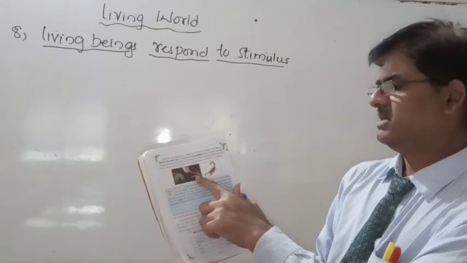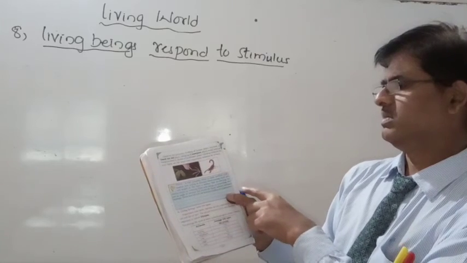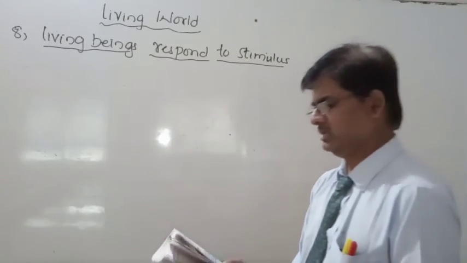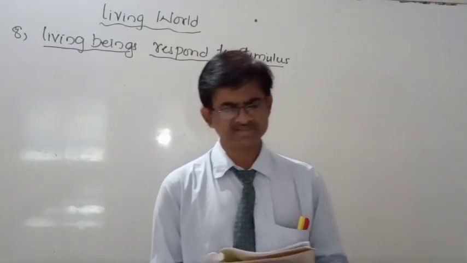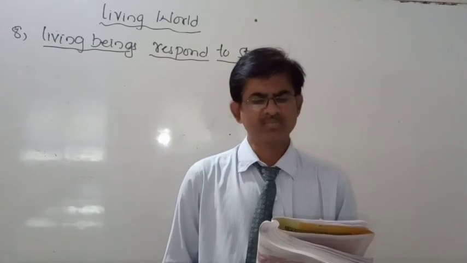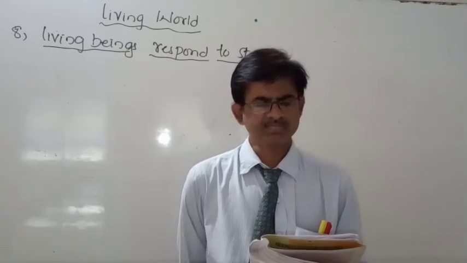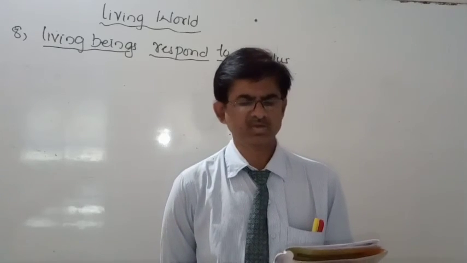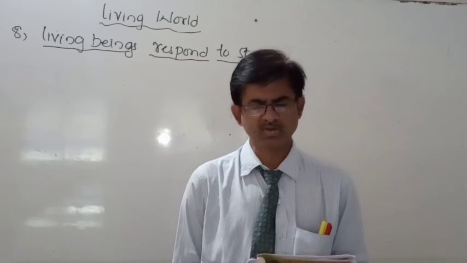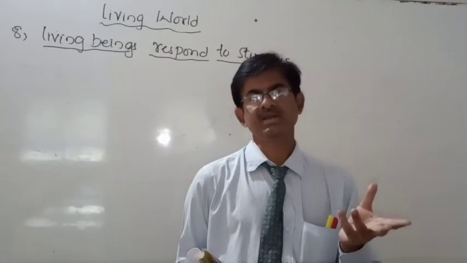When it is touched, the leaves get folded here, and even on touching, the scorpion bites. The flower of the sunflower plant turning towards the sun, these are the ways that organisms respond to stimuli.